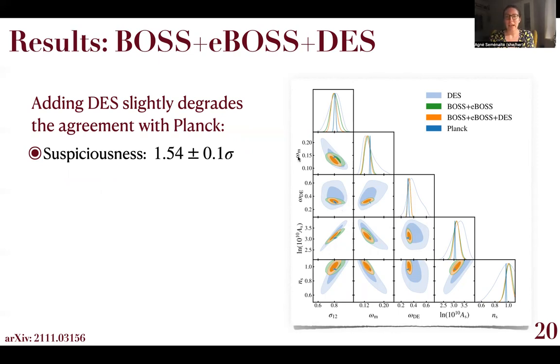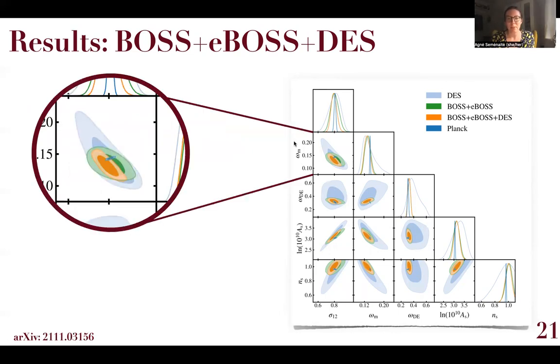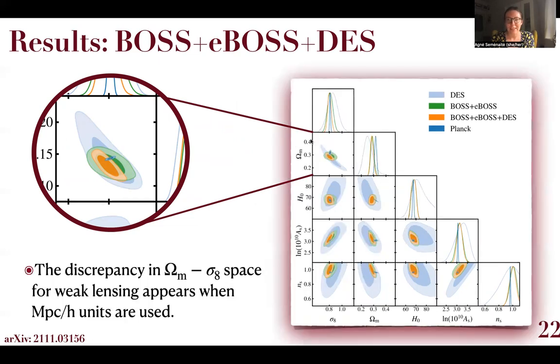However, I would like to point out a couple of particular parameter combinations. First, let's take a look at matter density and sigma 12. DES is shown in light blue, and it is in perfect agreement with the Planck constraint in dark blue. And if you remember correctly, this is not what you saw in the traditional parameter space. So here I'm just showing that again.